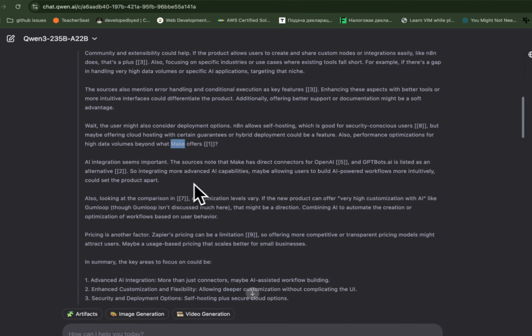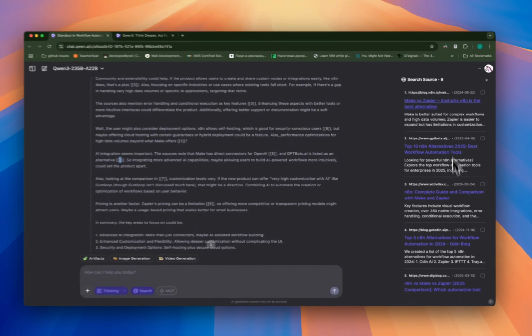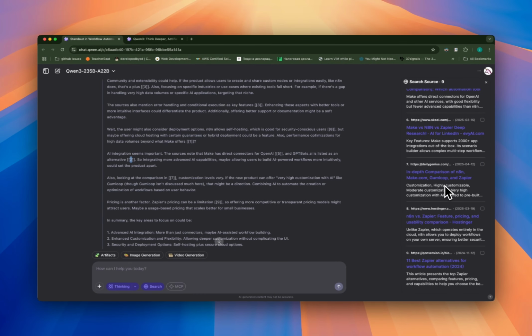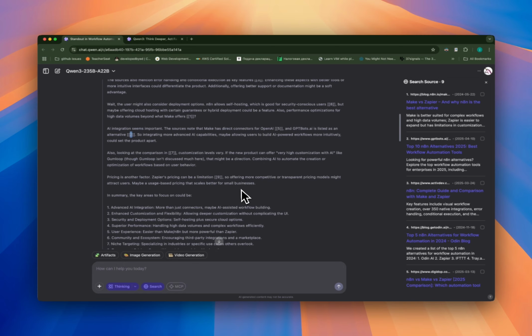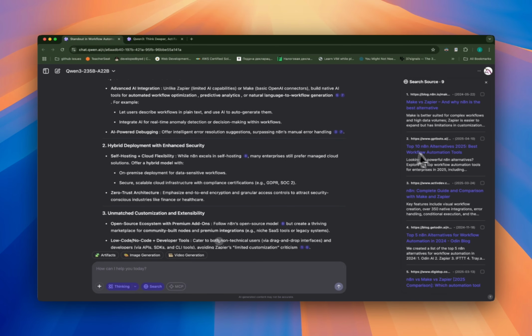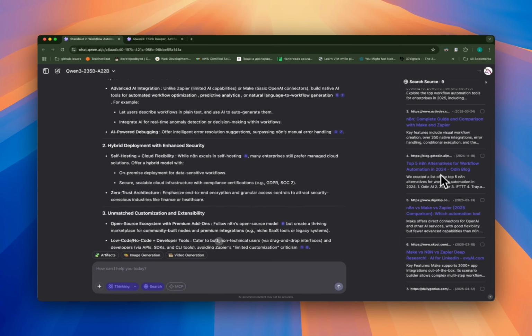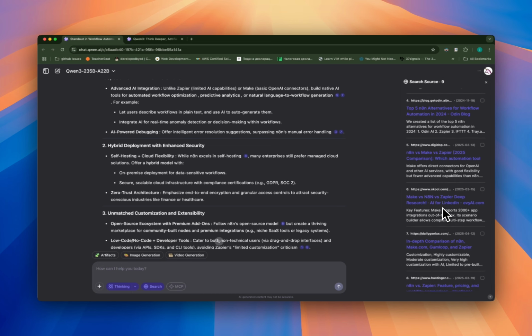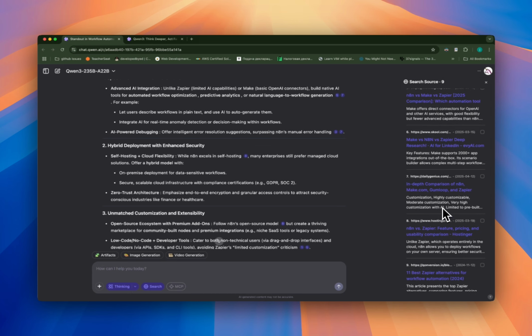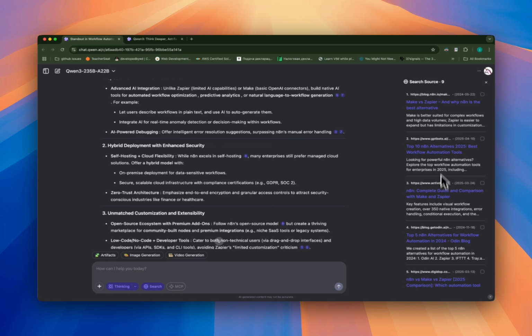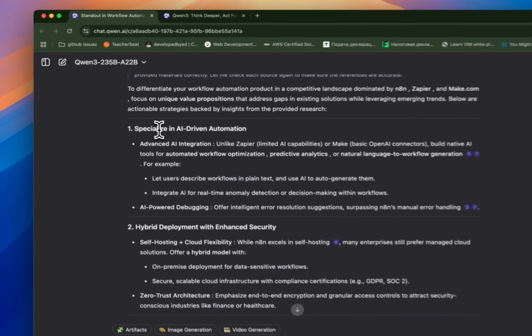So it's doing research and it links the sources. I believe this is a nice UI, actually. It shows me the sources on the right here. That's cool. And let's try to go to some random websites, blogs. Is there anything? I only see this one. Okay, let's just see what it says.